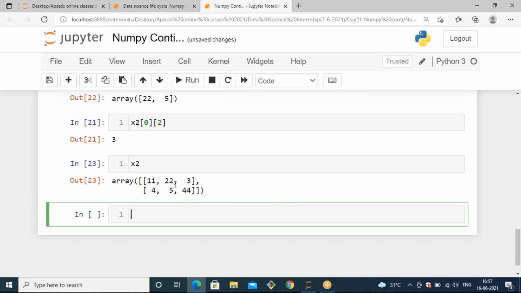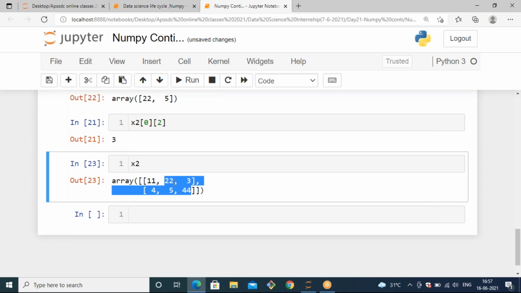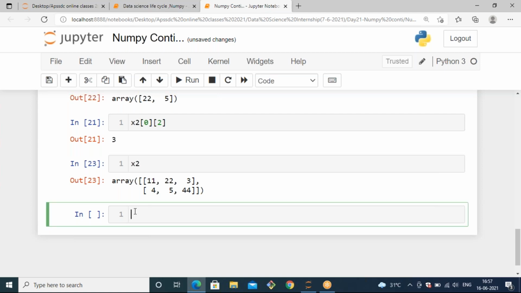Okay, now let's see some other example. I have x2 like this, and out of this I need to get 22, 3, 5 and 44. That means I want to get the first column and last column. Okay, let's make it simple. First of all, we need to get the first column and second column. Now let's see how to access it.